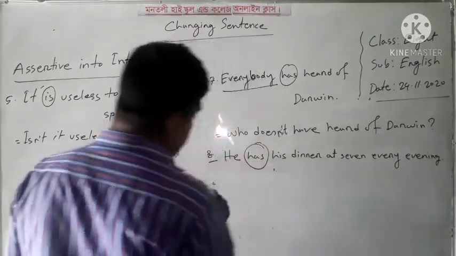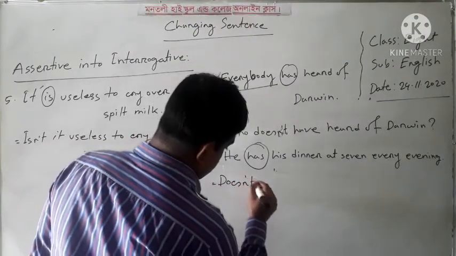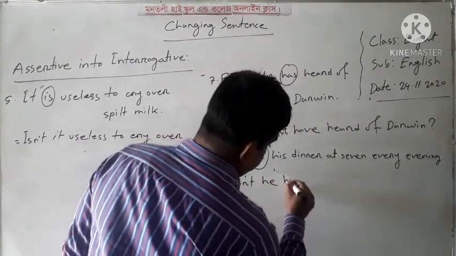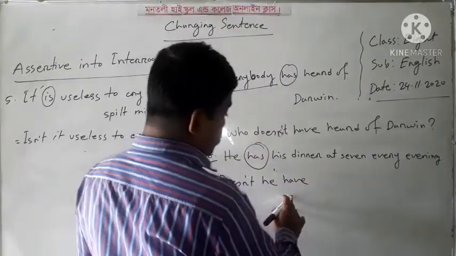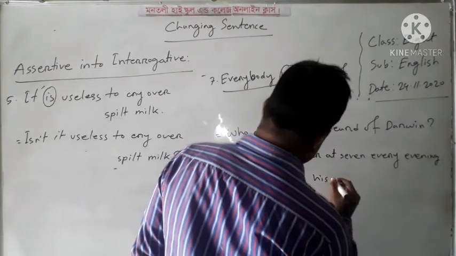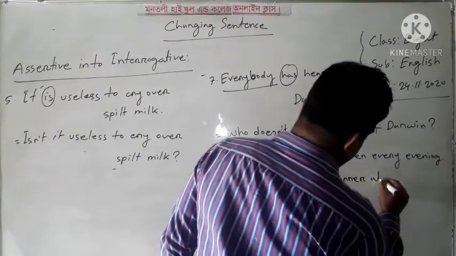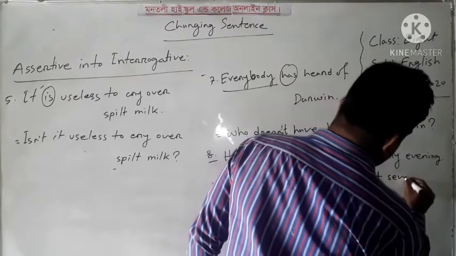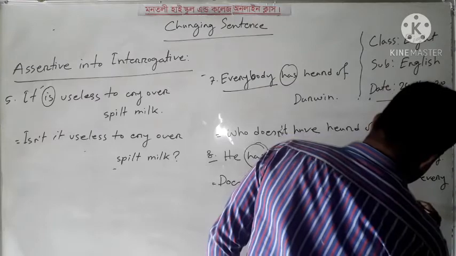We have to use doesn't. Doesn't he have his dinner at 7 every evening?